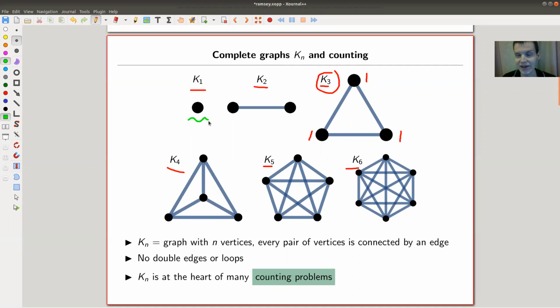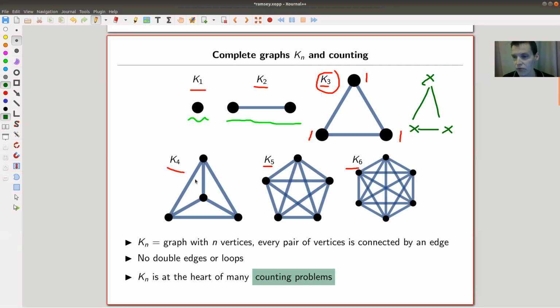A little bit boring is K1, it just has one vertex. So the one is referring to one vertex. And I need to connect it to everything else. Well, there is no other vertex, so it's a little bit boring. So it's just a vertex. K2 maybe is just this interval type thing. With 2 vertices, you draw a line between them, right? K3 is maybe the first exciting one. So I have 3 vertices, 1, 2, 3, and the rule tells me to connect everything. So I need to connect this one to both, and then I need to still connect those two. Which makes 3 edges and 3 vertices.